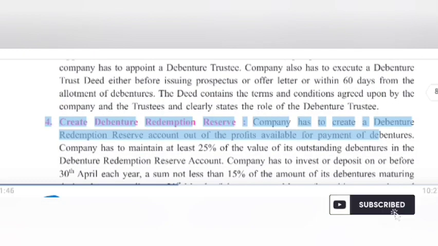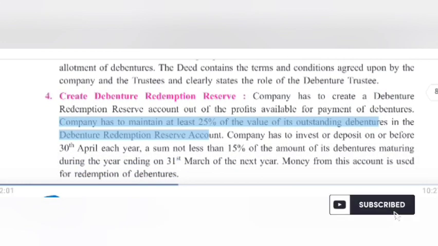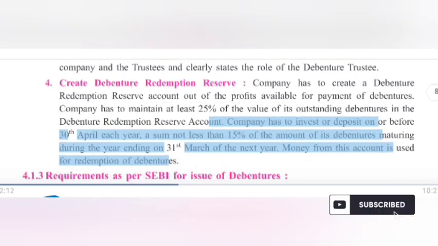4. Create debenture redemption reserve. The company has to create a debenture redemption reserve account out of the profits available for payment of debentures. The company has to maintain at least 25% of the value of its outstanding debentures in the debenture redemption reserve account. The company has to invest or deposit, on or before the 30th of April each year, a sum not less than 15% of the amount of its debentures maturing during the year ending on the 31st of March of the next year. Money from this account is used for redemption of debentures.